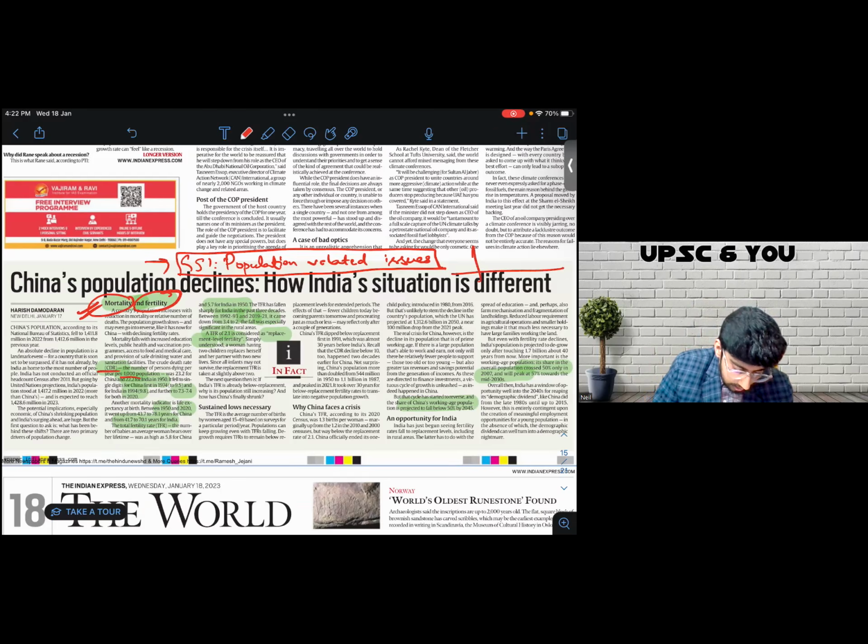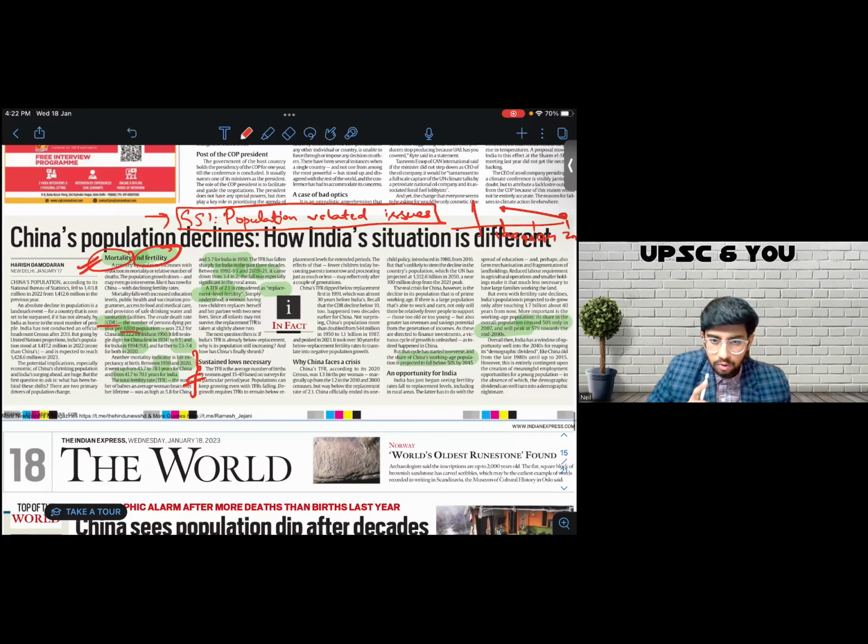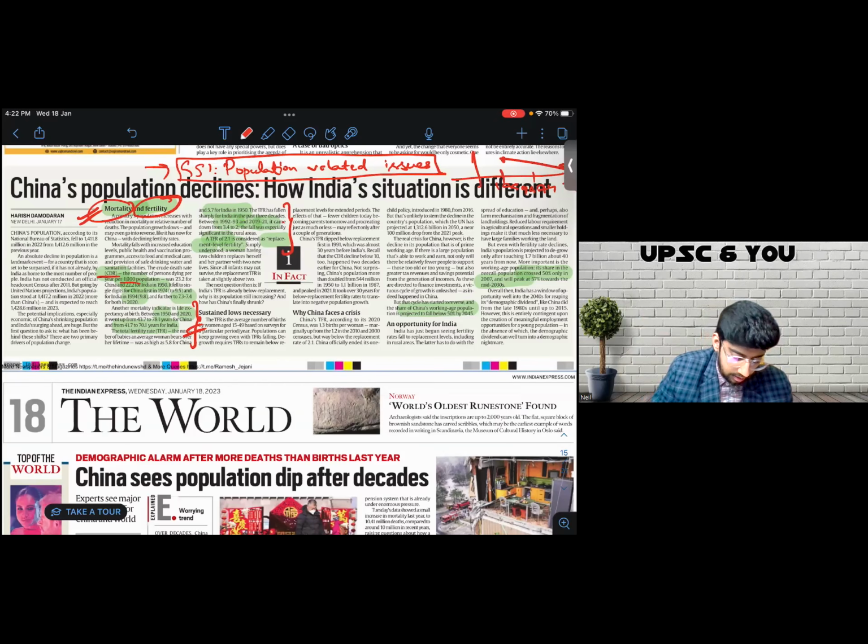Our CDR is reducing: 1950, then 1974, then 2020, it is reducing. Similarly, our life expectancy is improving. You can see the data here. I'm going to make use of this data because I can use it in a number of ways. I will only make note of India-centric data. Again, I'll make note of the data related to TFR, total fertility rate. And I'll also note how 2.1 is the replacement level fertility.